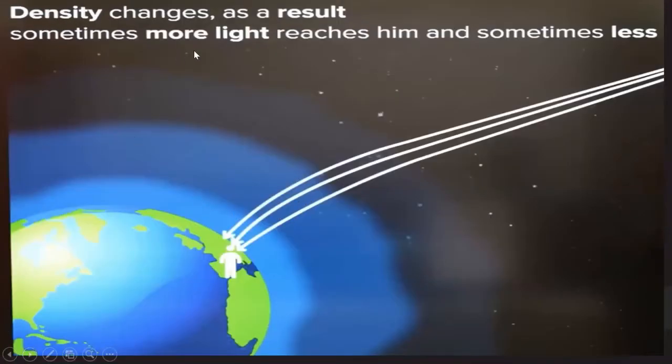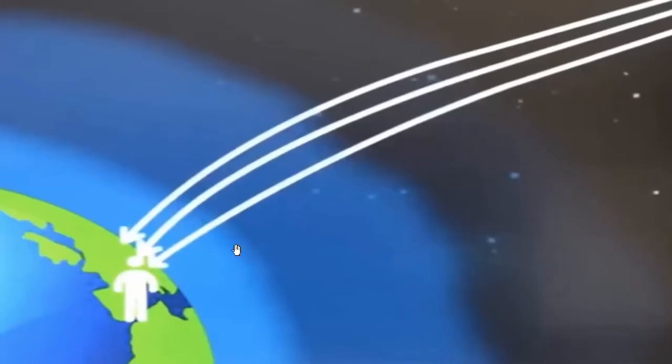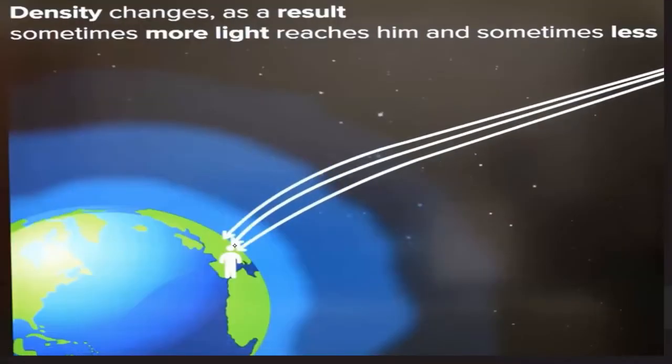See now. So when density changes, as a result, sometimes more light reaches us and sometimes less light. So for example, just consider this is you, you are standing on the earth. Here we have our star. This is our star from where the light rays are coming. Initially, the light rays are straight. As soon as it enters the Earth's atmosphere and the different layers, it starts bending.